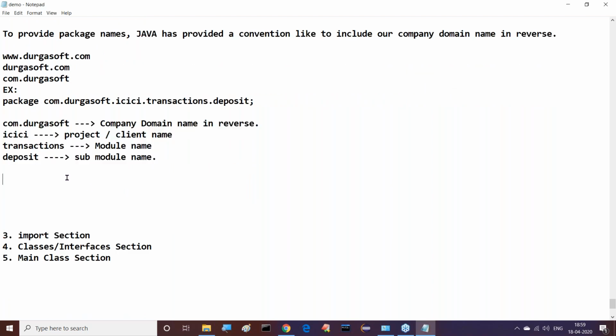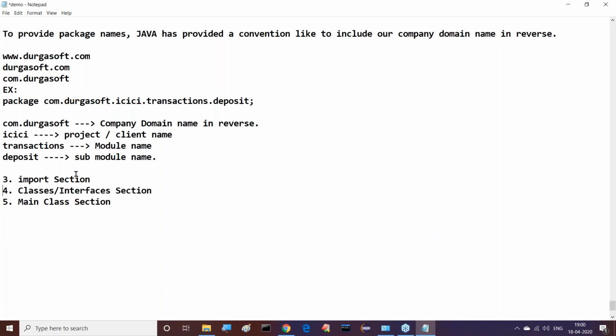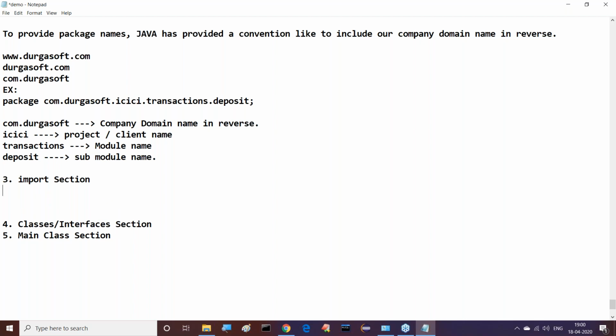Next one is, after completion of this total content, we have to come to this: the import statement, the import section. Guys, observe this clearly, all of you know.